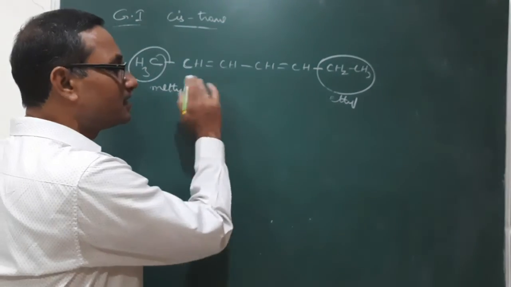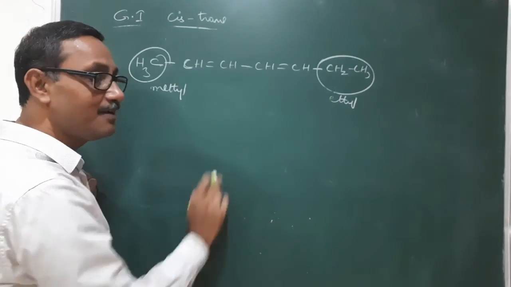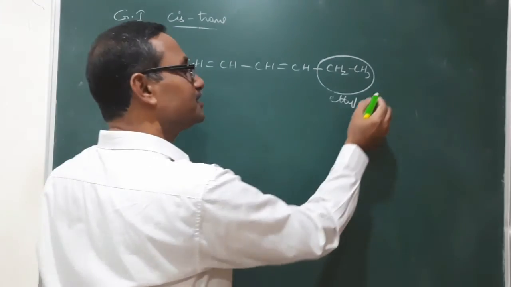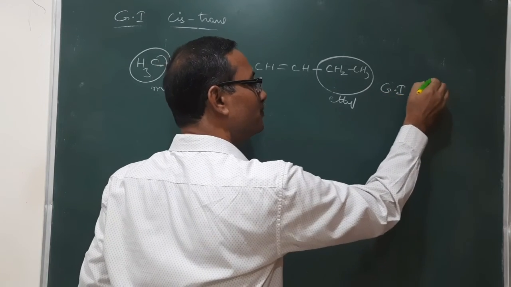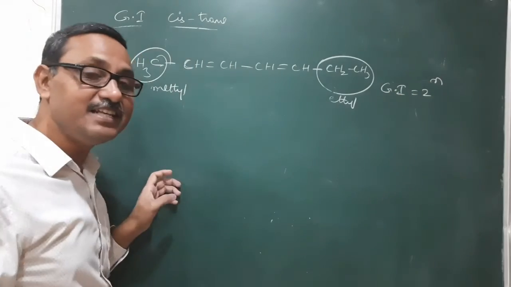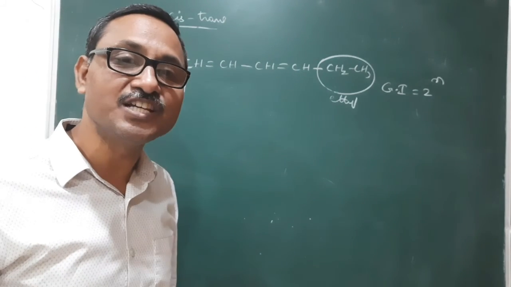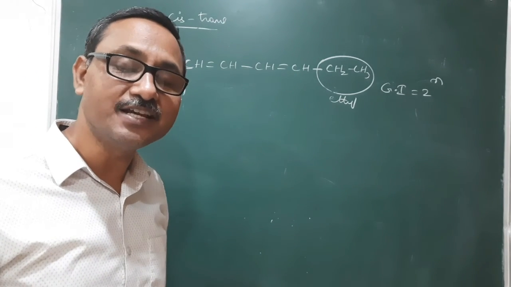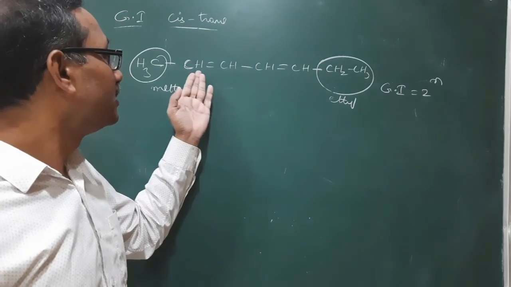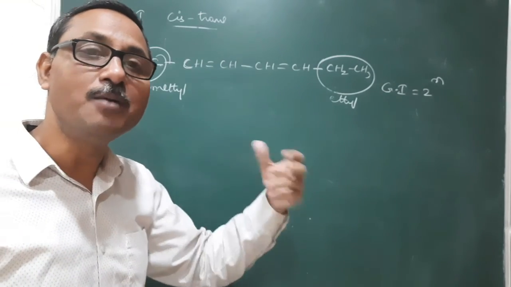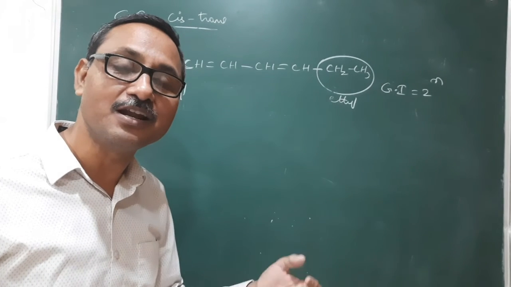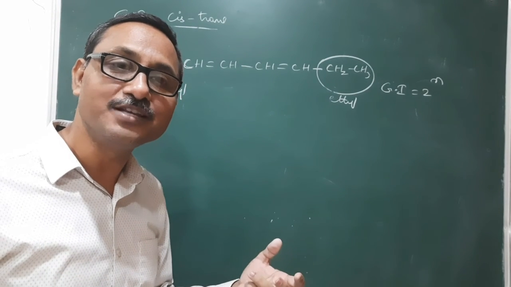Now these two are different, meaning it does not have any type of symmetry. In such cases, the number of geometrical isomers is equal to 2 power n, where n is the number of stereogenic centers. Stereogenic centers means the double bonds which are responsible for geometrical isomerism, because geometrical isomers are also called stereoisomers.